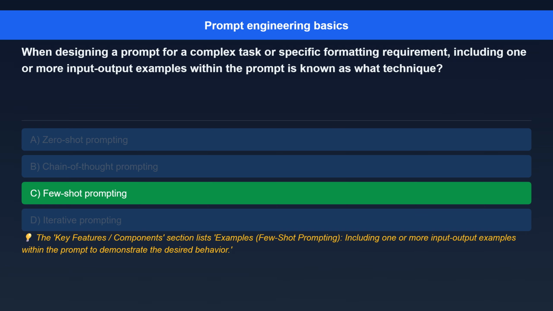The correct answer is few-shot prompting. Here's the explanation. The key features components section lists examples, few-shot prompting, including one or more input-output examples within the prompt to demonstrate the desired behavior.